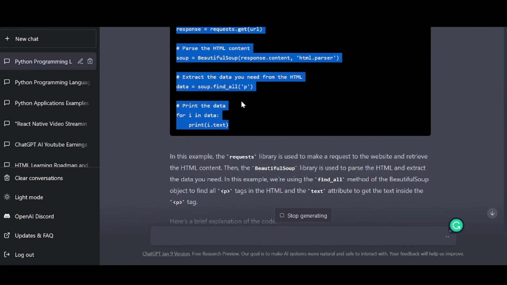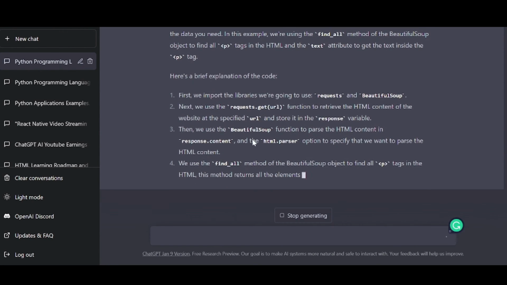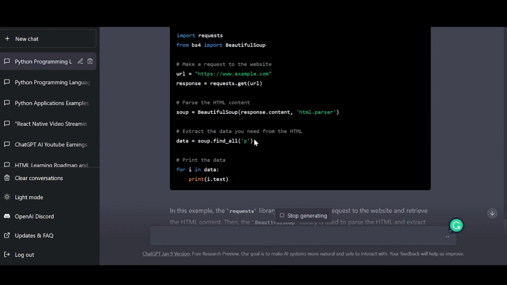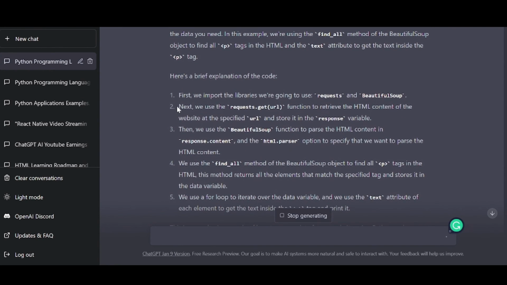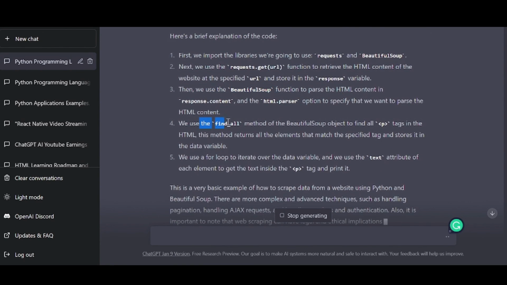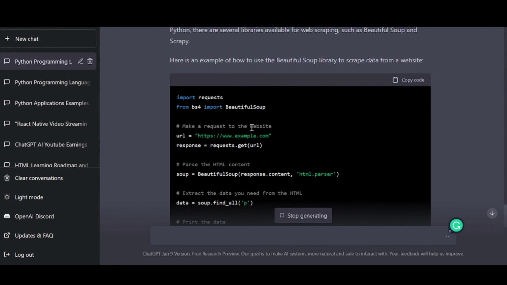To scrape the data, you can ask in advance, or you can ask to scrape a particular website, and it will help you. So it's not only writing the code, but it explains each line of code. If you see here, it explains each piece: requests get URL, how Beautiful Soup is used, what the find all method will do, everything. And this is where you can start learning the basics of any programming language.